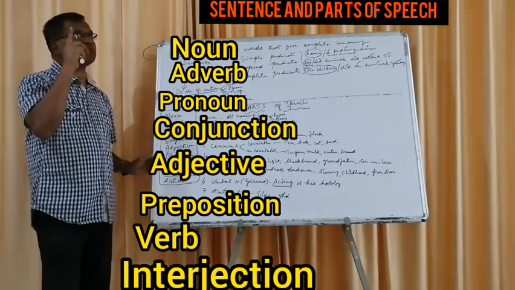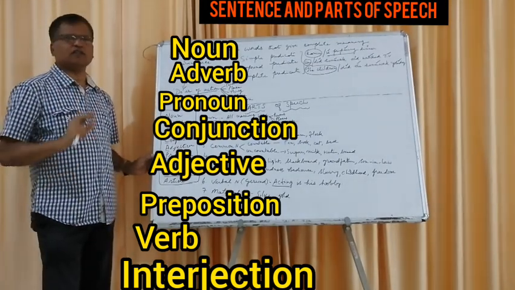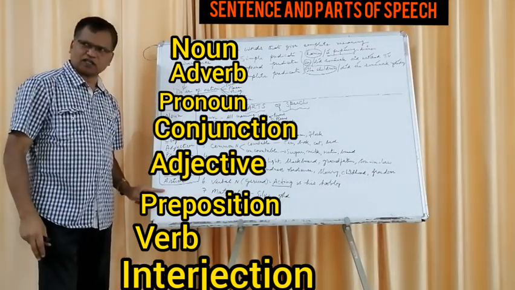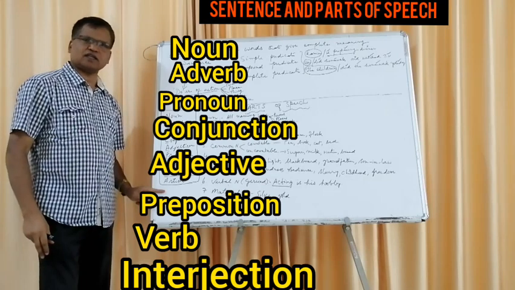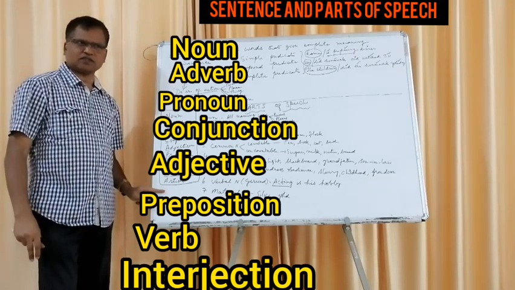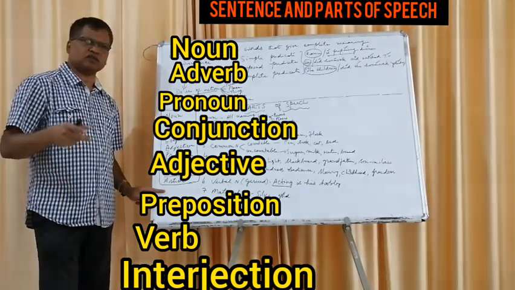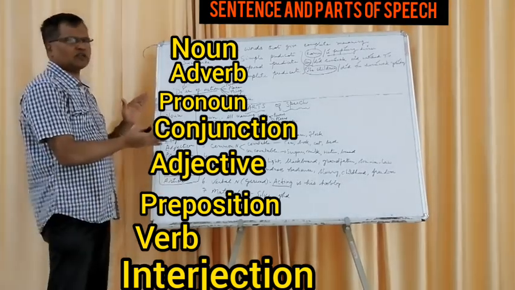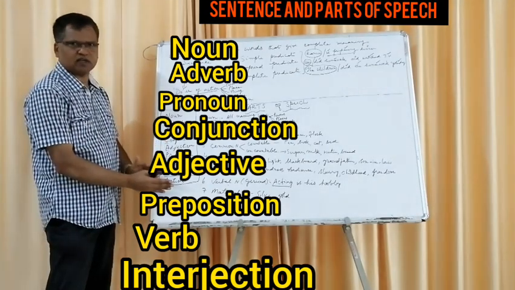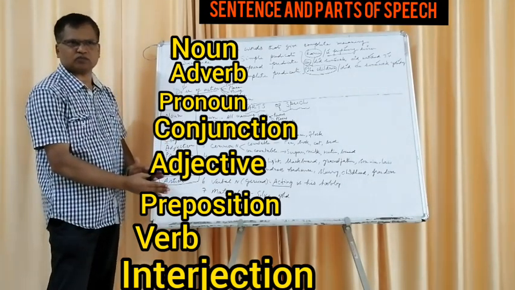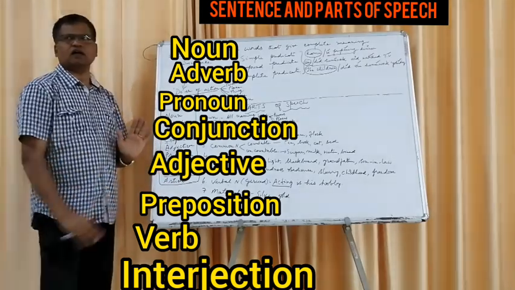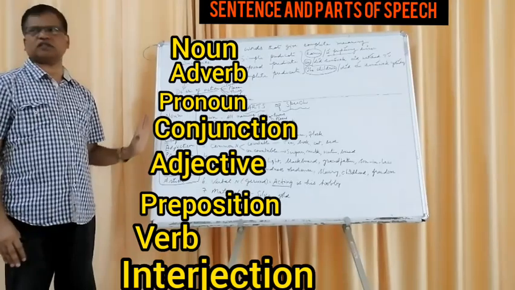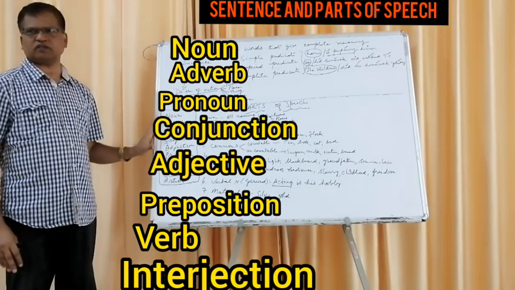Anybody? Okay, NAP, NAP, CAP, VI. You know immediately all the parts of speech by heart. I added one more here, the last one, A. It's an article. We have studied articles. Grammarians say today that articles also are part of the parts of speech. So if you consider that, there are 9, otherwise there are 8 main parts of speech.